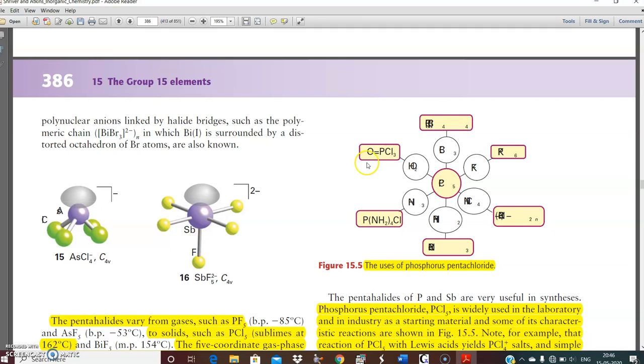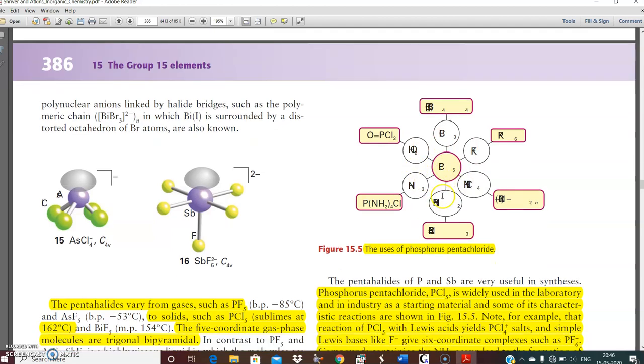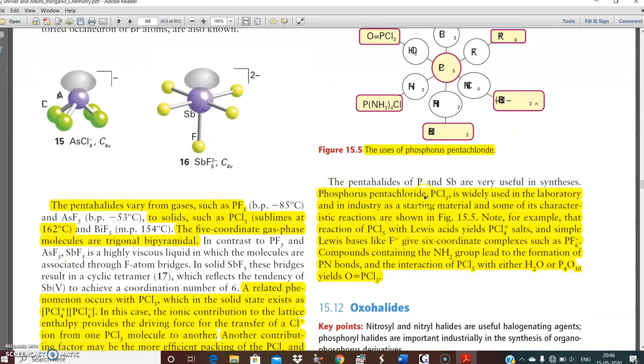The structure is already known to you. You can go through this chart and see, minimize it and see the different kinds of reactions that a PCl5 molecule can undergo. Phosphorus pentachloride is widely used in the laboratory and in industry as a starting material, and some of its characteristic reactions are shown in this figure. In other books they are available, you can collect from other books also.